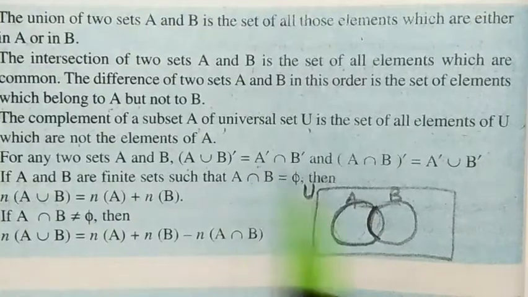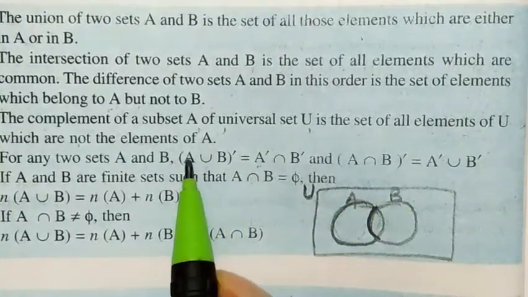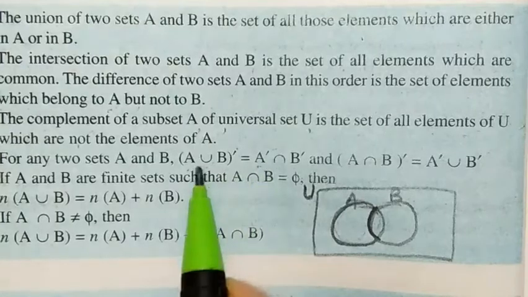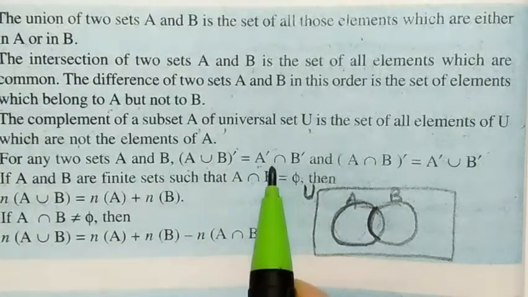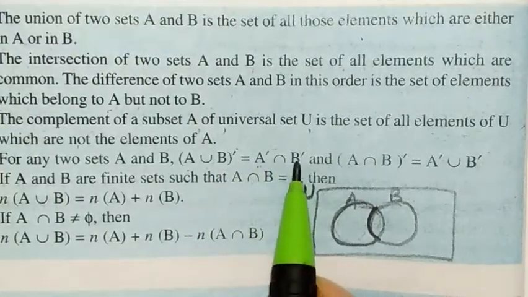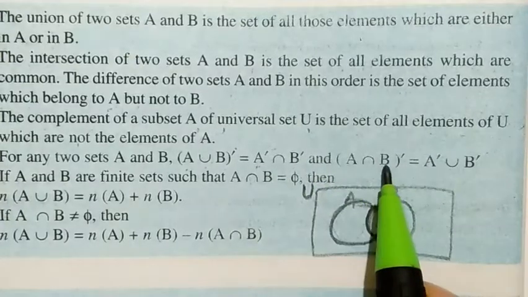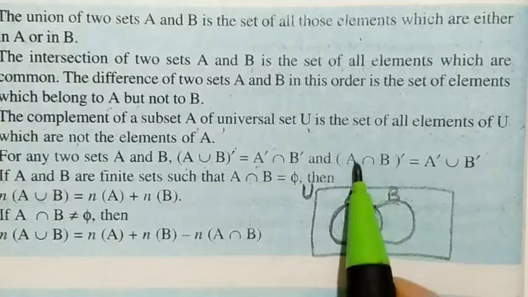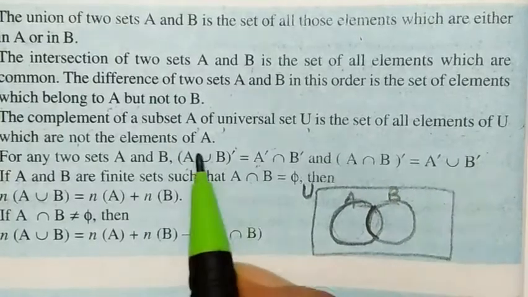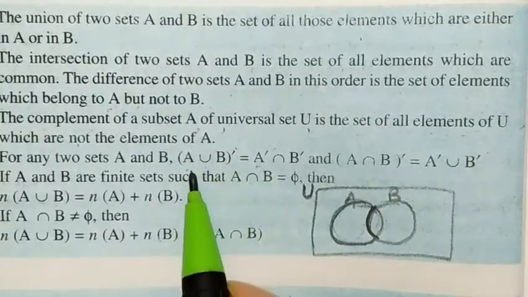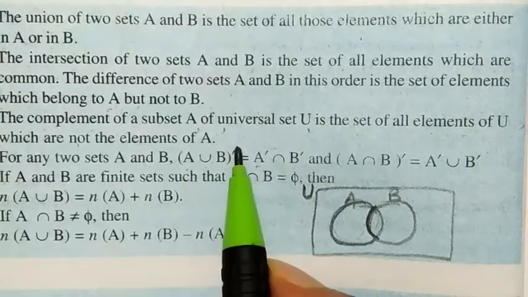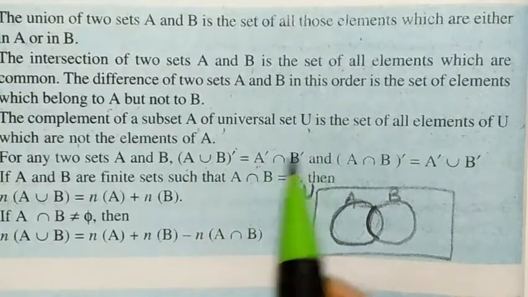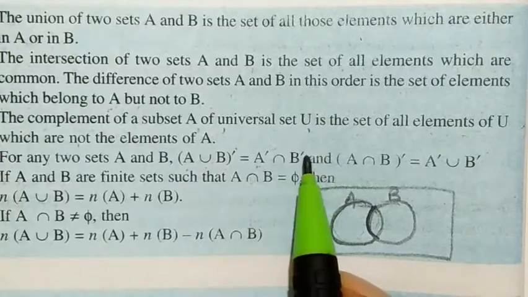A dash we have also learned. Just remember this: if A union B whole dash, then this union changes to intersection, A dash intersection B dash. And A intersection B whole dash is A dash union B dash. So here intersection, here union, here intersection. Here brackets mean this is a combined dash and this is a separate dash, means these are complements.